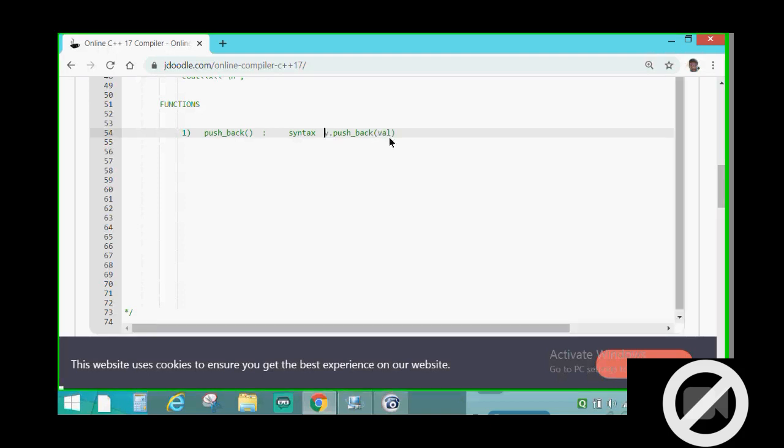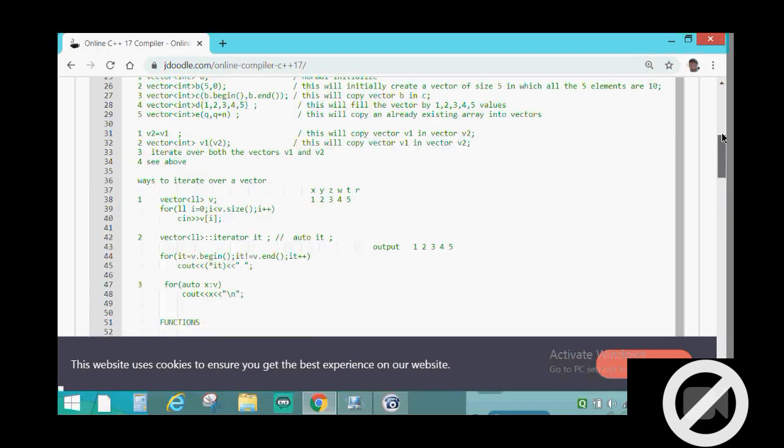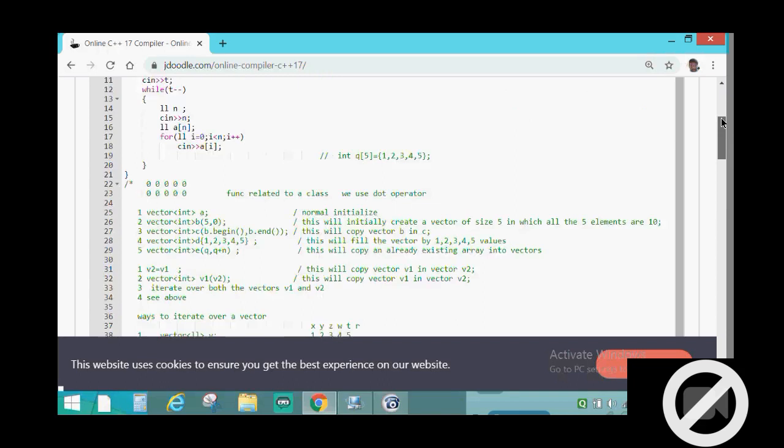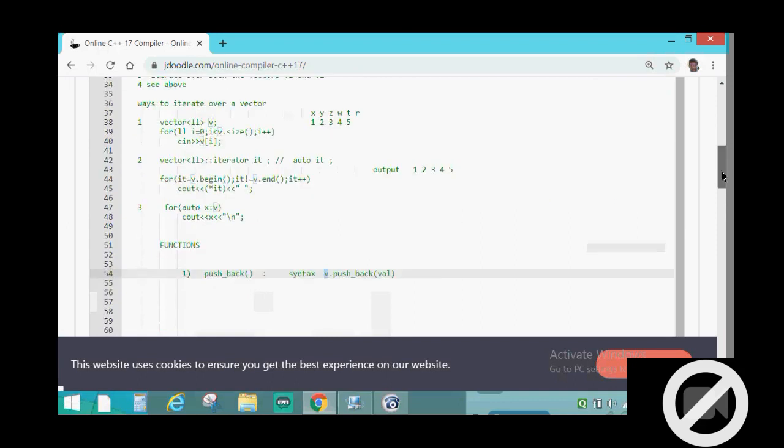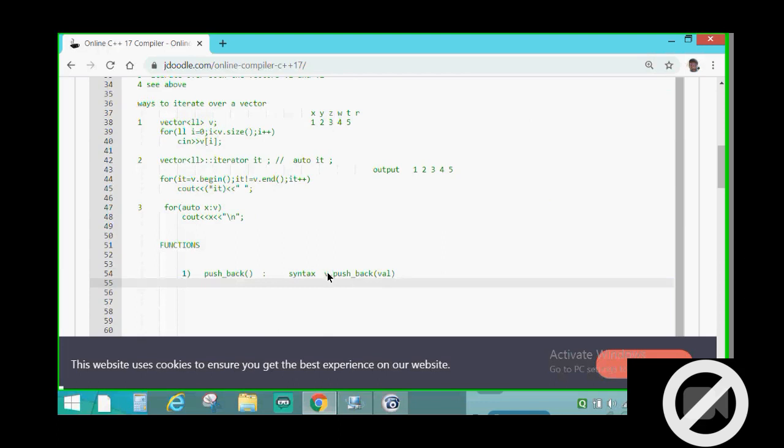Suppose this is a vector. Up till now I have used the notation v for a vector many times, so I should not tell every time what v is. This v is a vector. I am using the dot operator to manipulate this vector with the help of the push_back function, and v.push_back(val) is basically going to insert the particular value at the end of the vector.